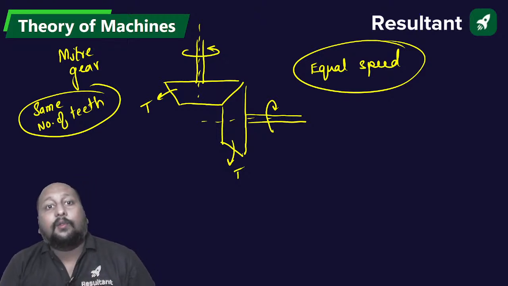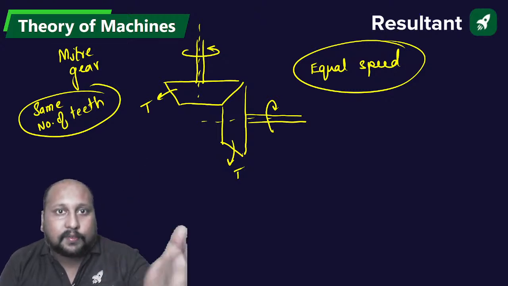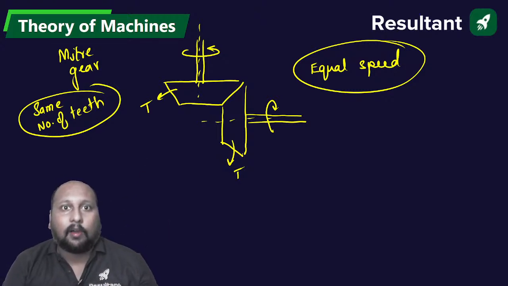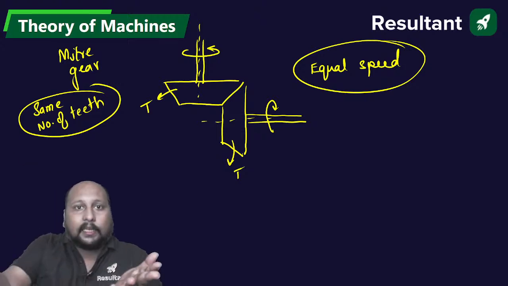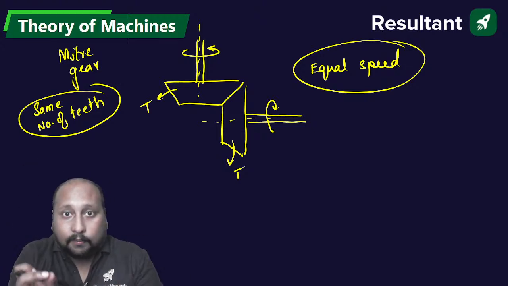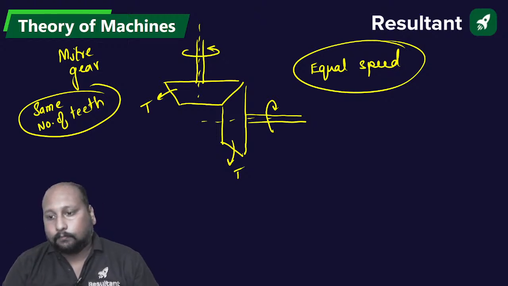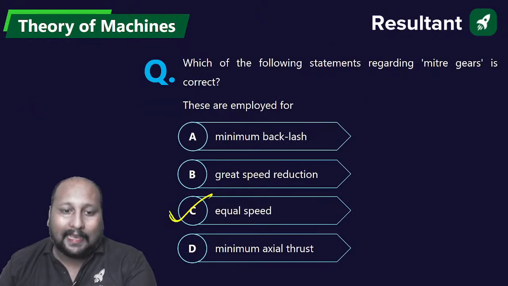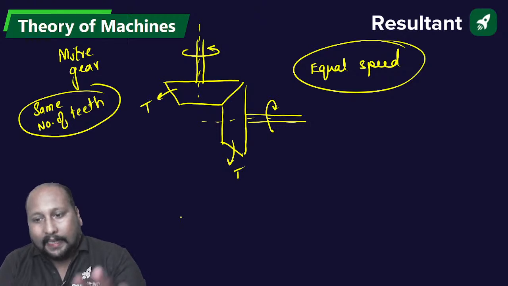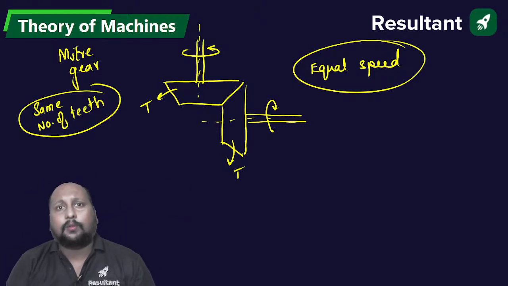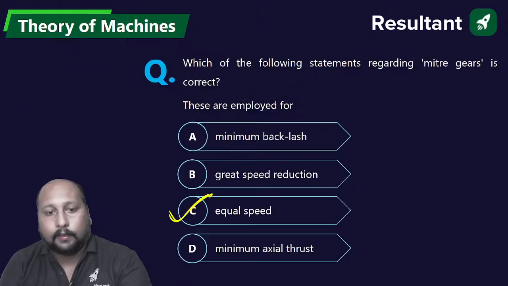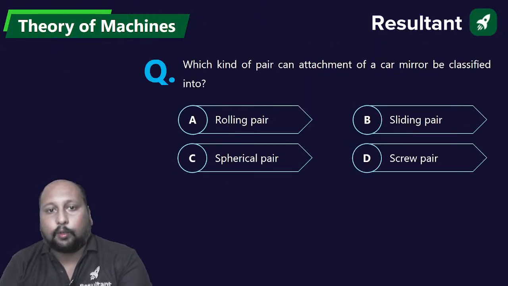If you have seen it in college IC engine labs when they open the engine, a miter gear is fitted in the governor. So here we have equal speed. If you haven't seen it, don't worry, I will come up with some real life images to help you understand what a miter gear is. Done. Next question.